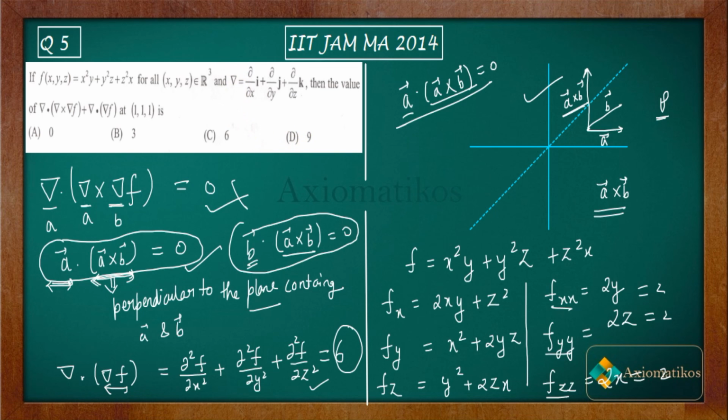So let me mark the correct one. C is correct, D is incorrect, B is incorrect, and A is incorrect, right?